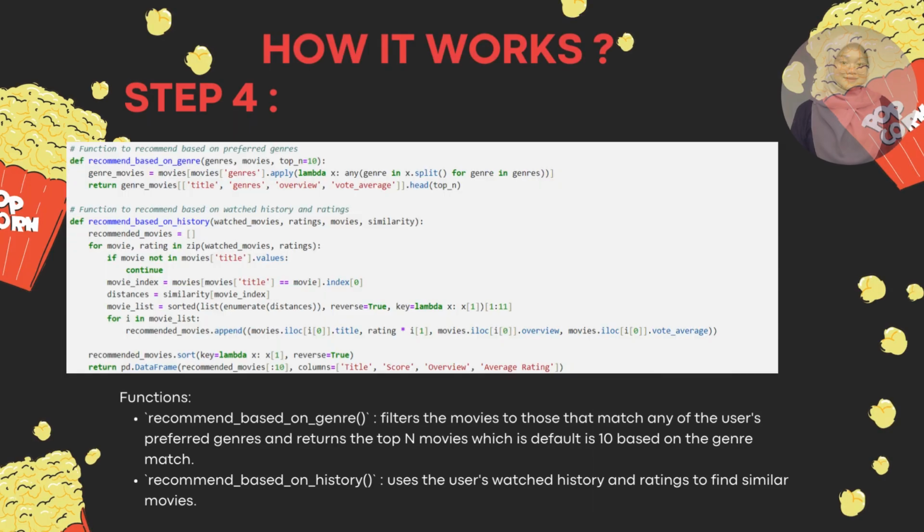Next, in cell 4, two recommendation functions are defined: recommend based on genre and recommend based on history. The recommend based on genre function filters the movies to those that match any of the user's preferred genres and returns the top n movies, which is 10 by default, based on the genre match. The recommend based on history function uses the user's watch history and ratings to find similar movies.